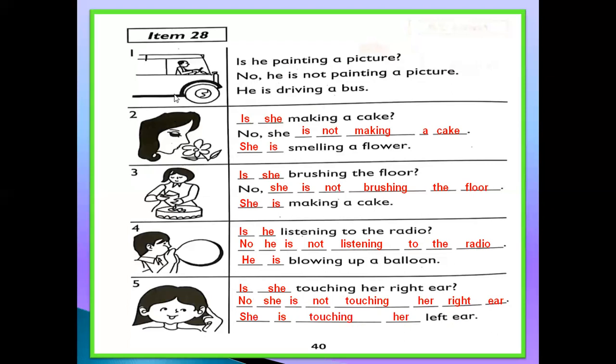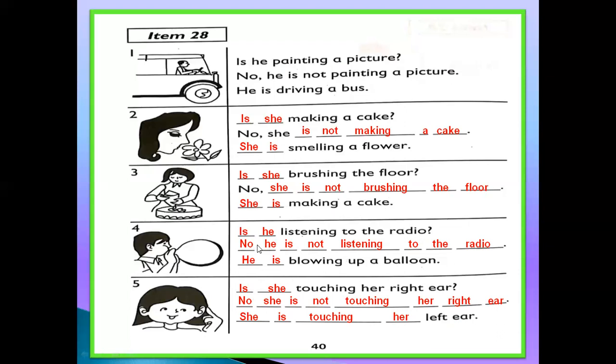Okay. Now listen again. Number 1. Is he painting a picture? No, he is not painting a picture. He is driving a bus. Number 2. Is she making a cake? No, she is not making a cake. She is smelling a flower. Number 3. Is she brushing the floor? No, she is not brushing the floor. She is making a cake.